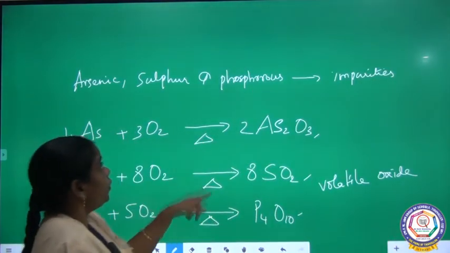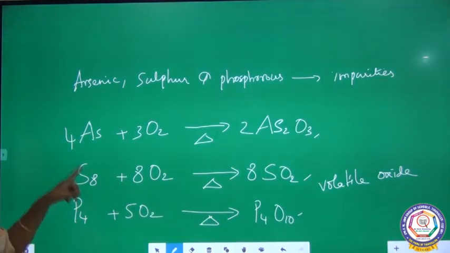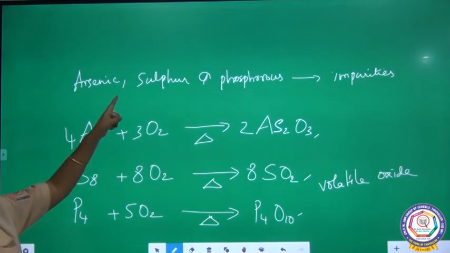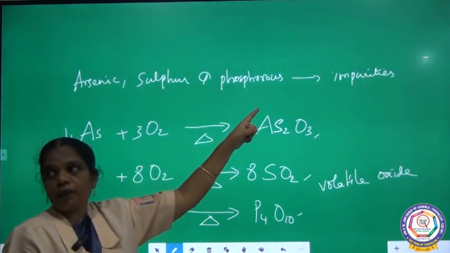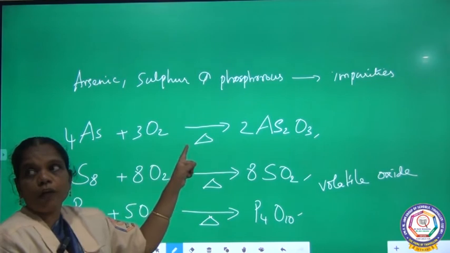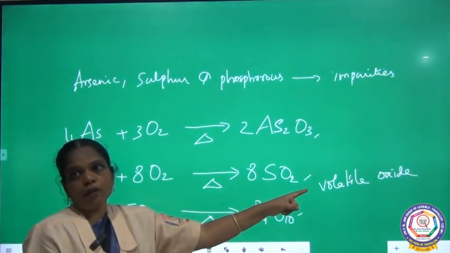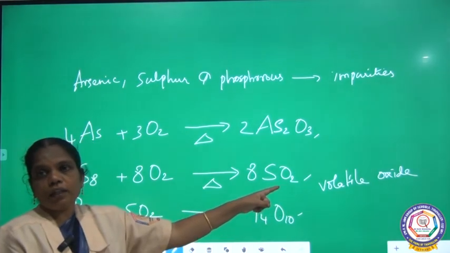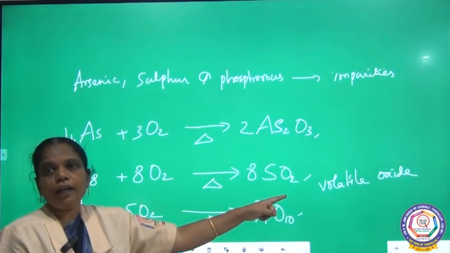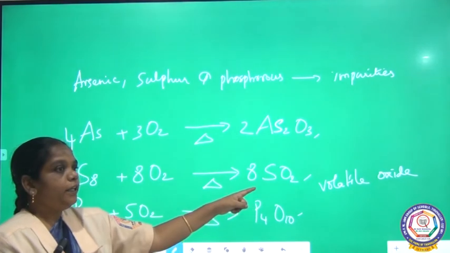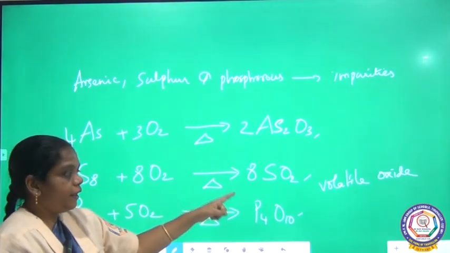And some of the impurities, arsenic, sulfur and phosphorus, are present. They are also removed as oxides in the form of volatile oxides. Volatile oxide means the substance has a very low melting and boiling point, so they can easily escape as gas.